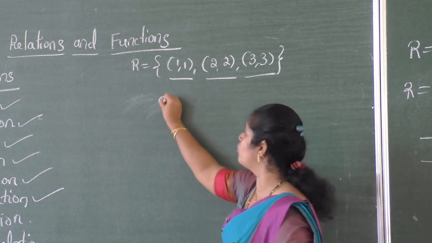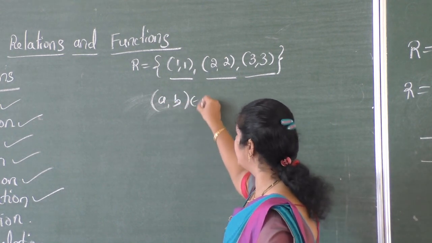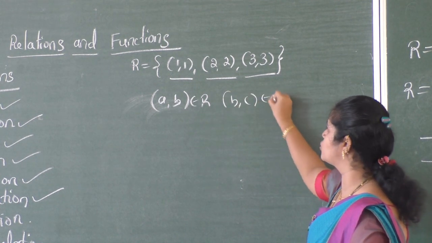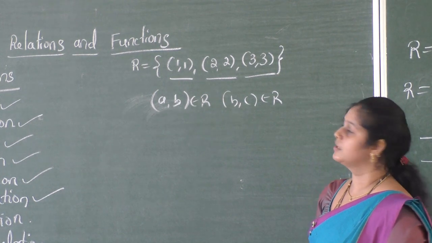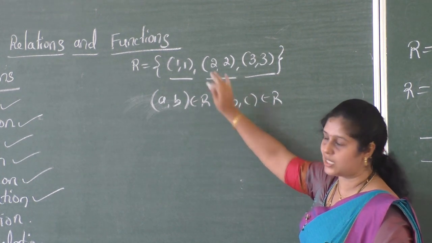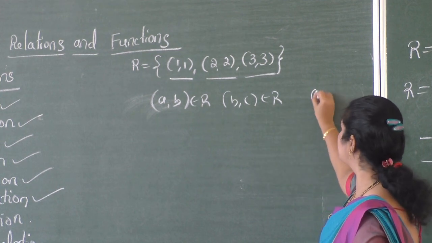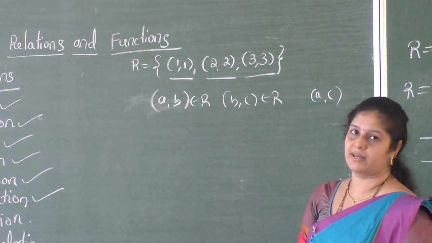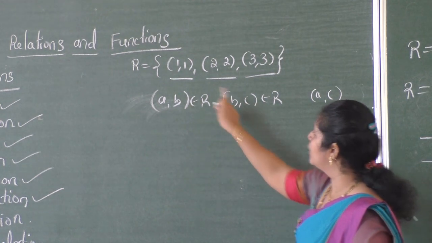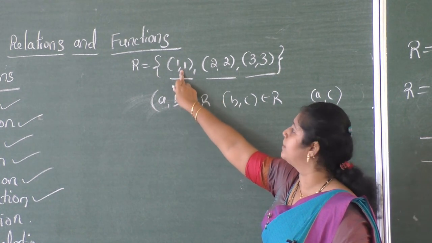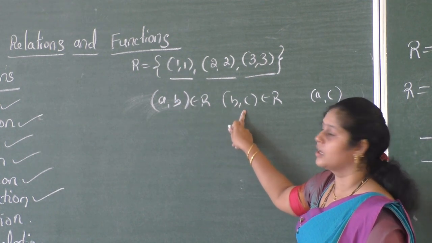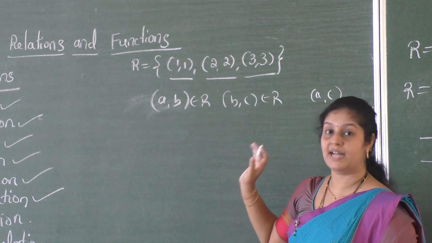Like if (A, B) belongs to R, then (B, C) belongs to R. If these two hold, that means these two are in relation R, then there must be the ordered pair (A, C). Here you are getting only one ordered pair, so the relation is transitive only.